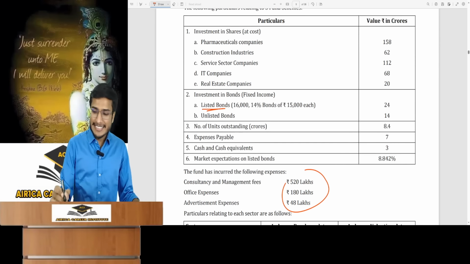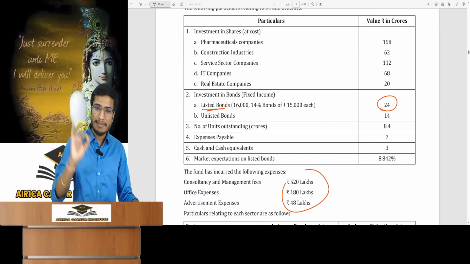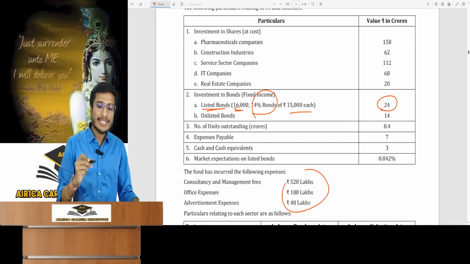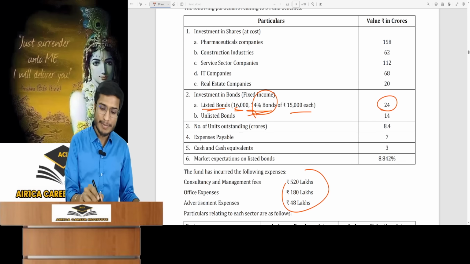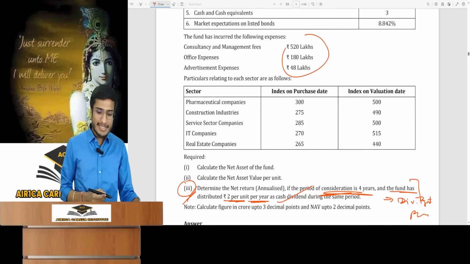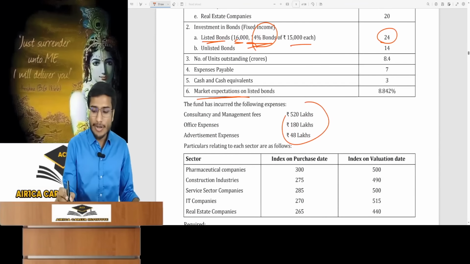Listed bonds are provided. Their cost from investment was 24 crore rupees. We purchased 16,000 bonds, each for 15,000 rupees. The bond's coupon rate is 14%, meaning its interest rate, which we will receive. A market expectation on listed bonds is given.